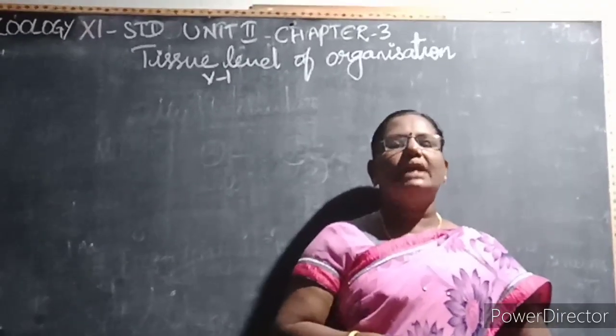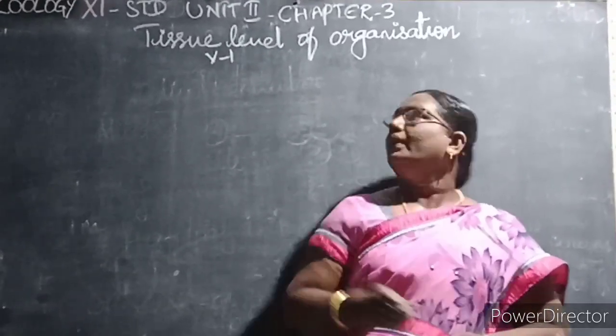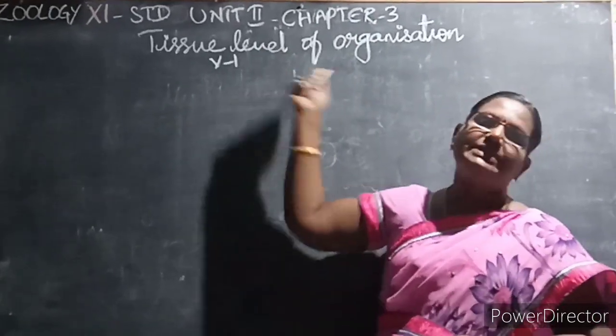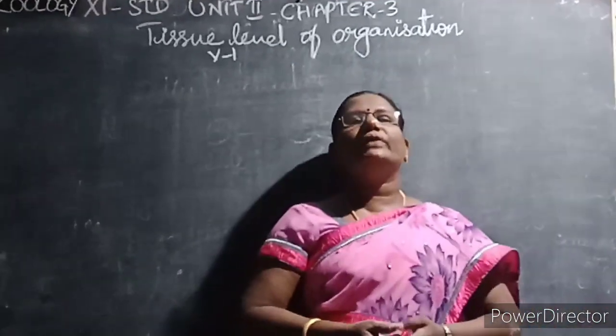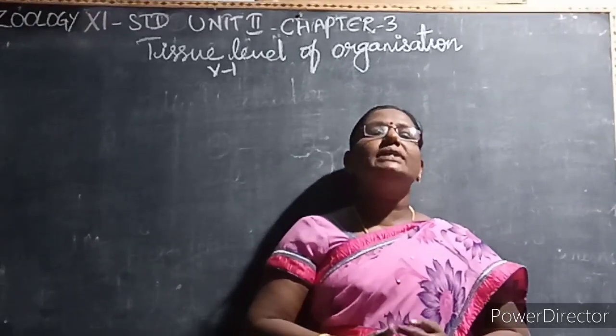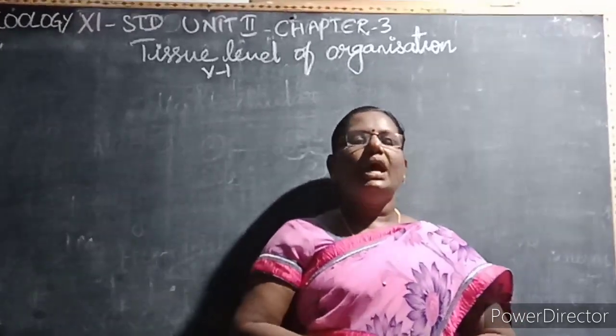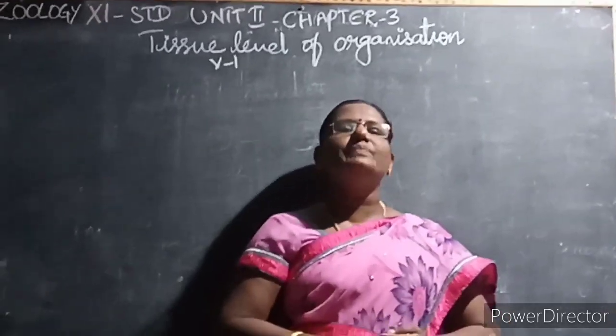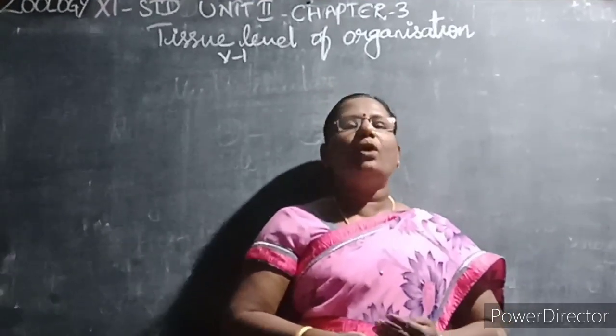Welcome to the 11th standard zoology class, Unit 2, Chapter 3, Tissue Level of Organization. In this class we are going to see how the cells form tissues, how the tissues form an organ, and how the organs form an organ system and an organism.